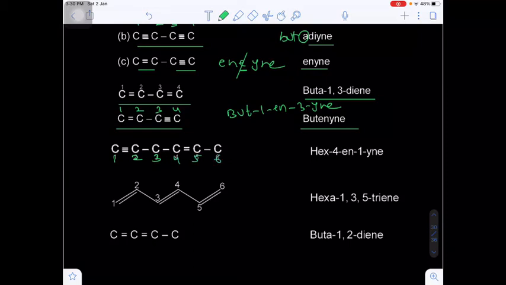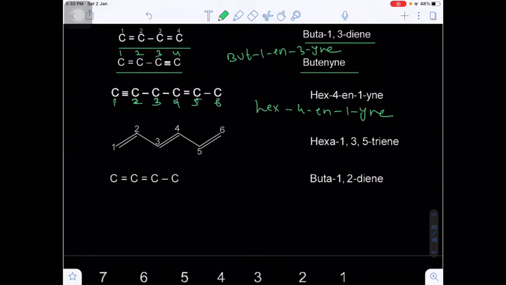Total there are 6 carbons, hex. On the first position yne, and fourth position ene. So first yne, in alphabetical order E becomes first. So we are writing the double bond first. That means hex-4-en-1-yne.